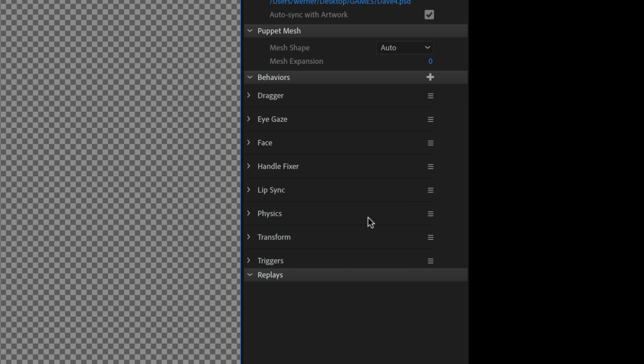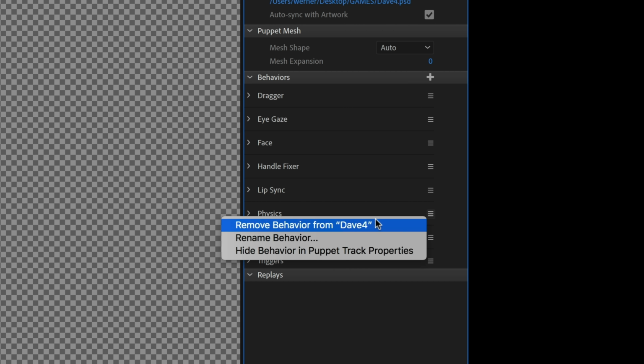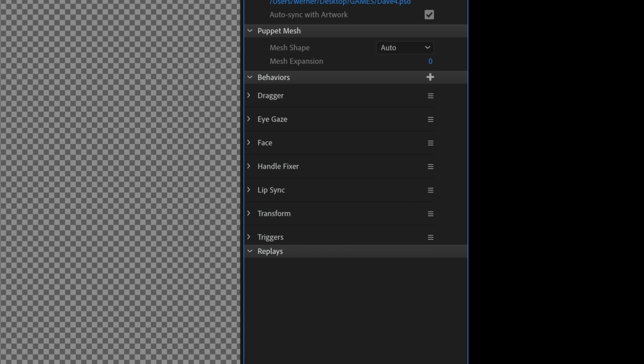So whenever you import a Photoshop or Illustrator file, it is going to automatically add these behaviors to the character. And we add these because these are basic behaviors that almost every character is going to want. You want your eyes to move around. You want to be able to drag the hands. You want the face to move. All of these different things are automatically added. But if you don't want something, you can always select it here with the little menu icon, remove the behavior, and it will take it away.